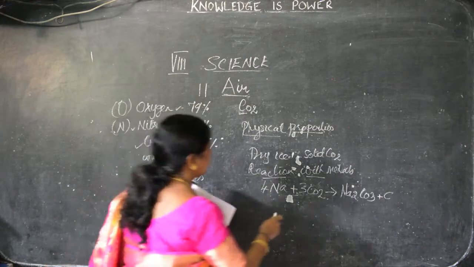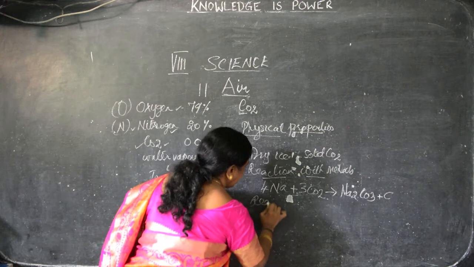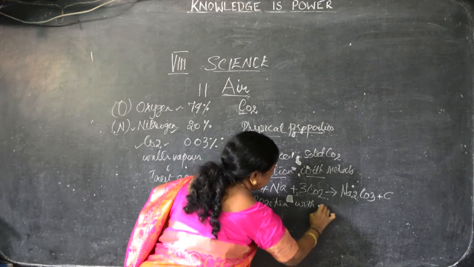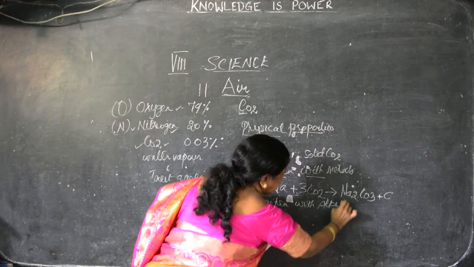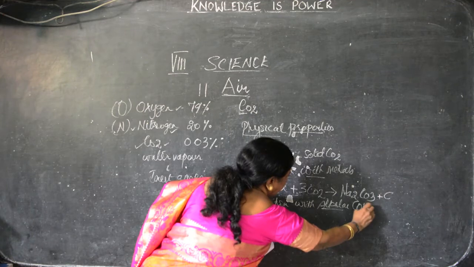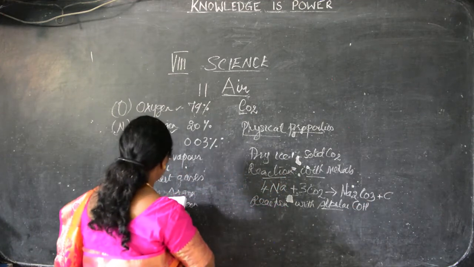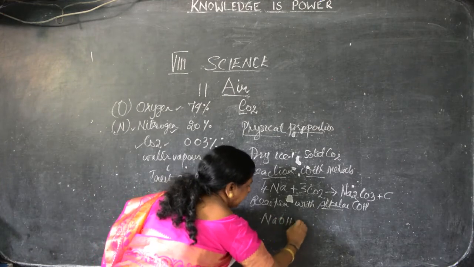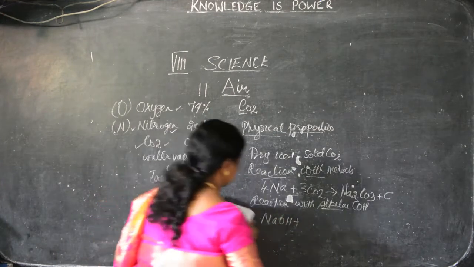With sodium hydroxide, that is an alkali. Alkali is nothing else, it's bases. It ends with OH, hydroxides. It reacts with the alkali, that is sodium hydroxide plus carbon dioxide.